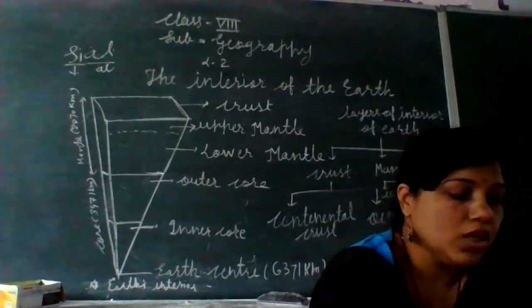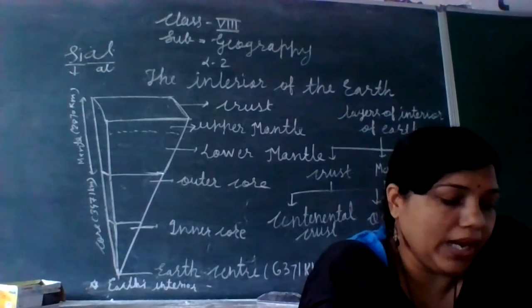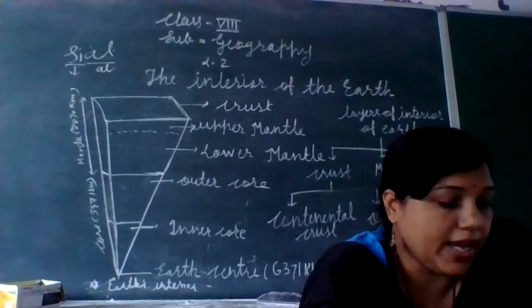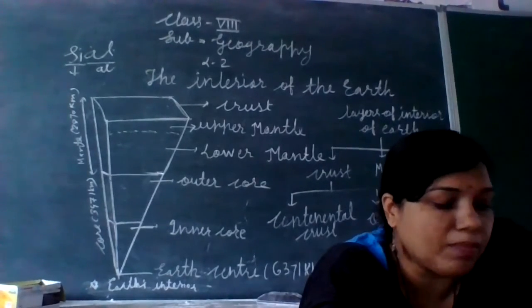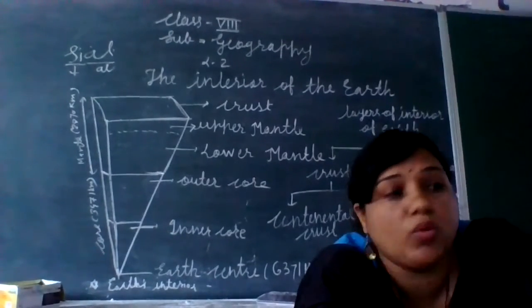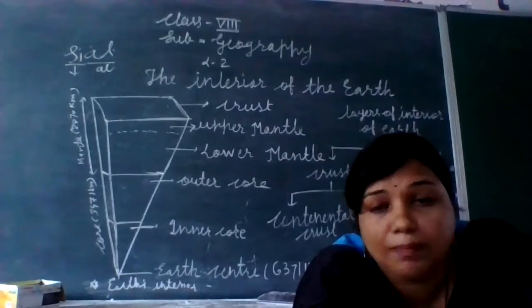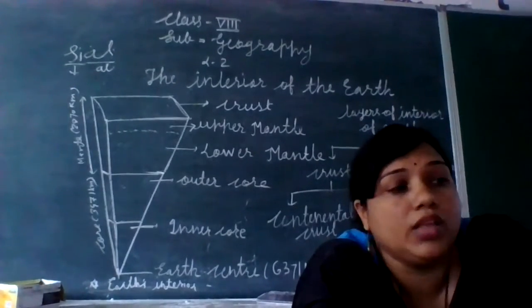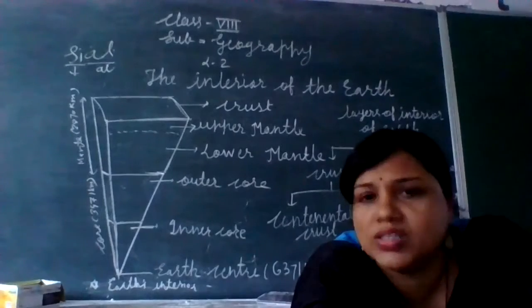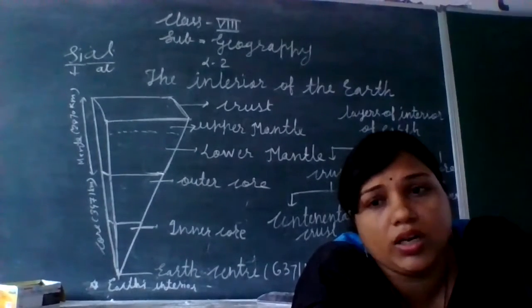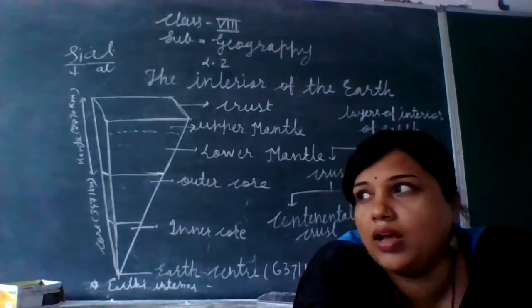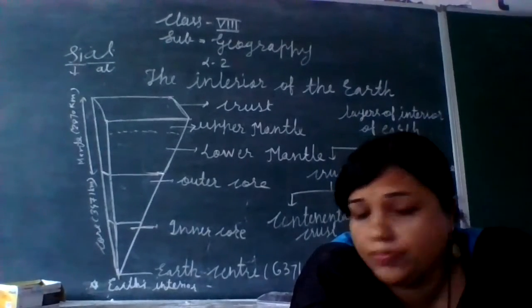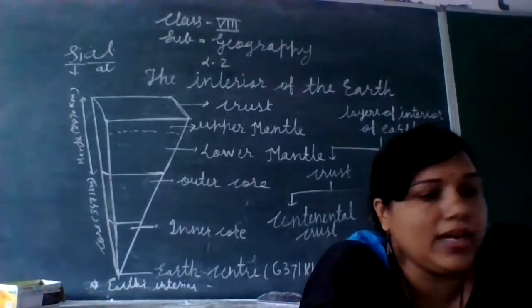Okay, so the upper layer is more in liquid state, hence one finds magma chambers. In the last lecture I told you the meaning of magma, but now I am telling you again. Magma is hot fluid or semi-fluid. You must have seen videos of volcanic eruptions.